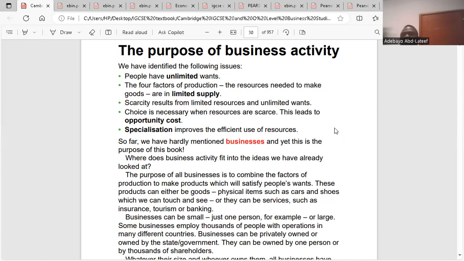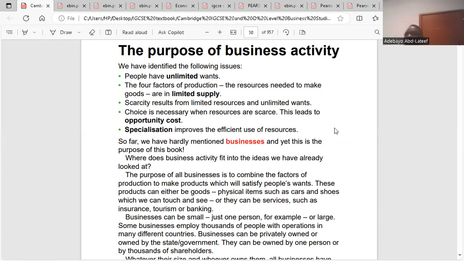Because now we've talked about factors of production, we've talked about scarcity, we've talked about specialization, we've talked about division of labor, okay? So now, all these things we've talked about will be used by businesses. Whatever business activity we're talking about, the purpose of any business activity is to make products that will satisfy the needs and wants of customers.